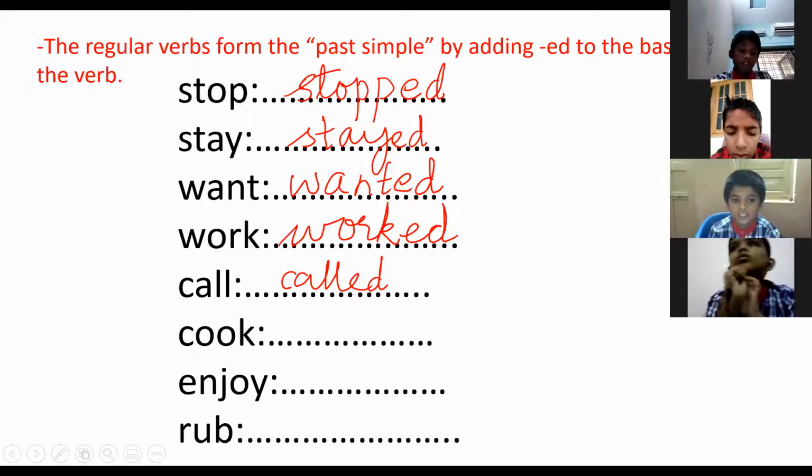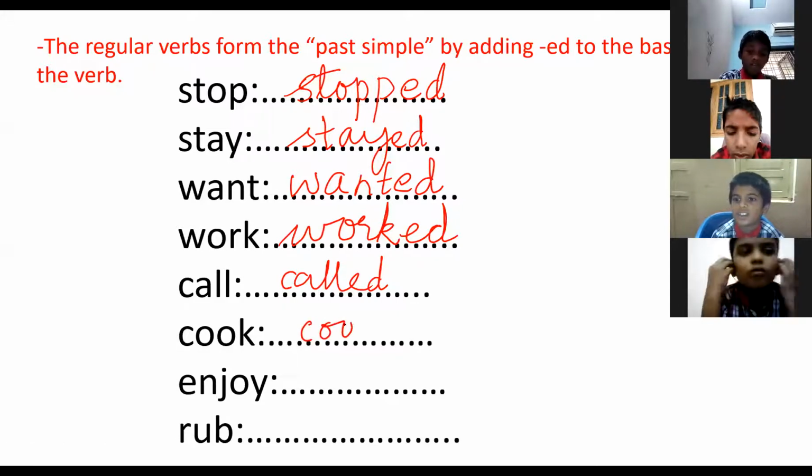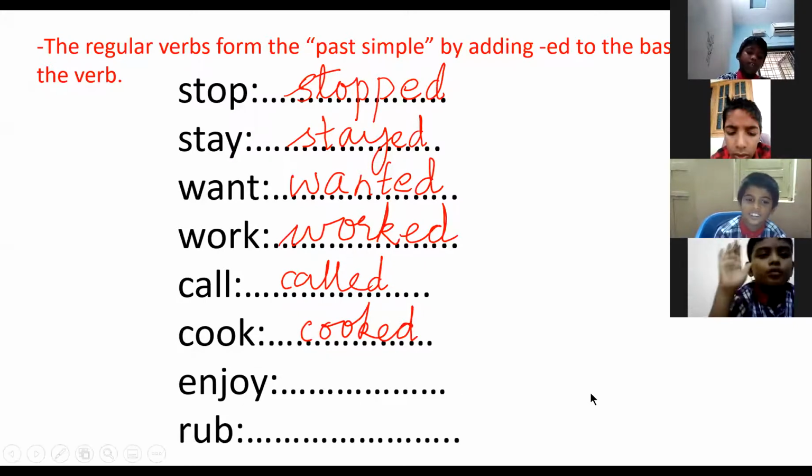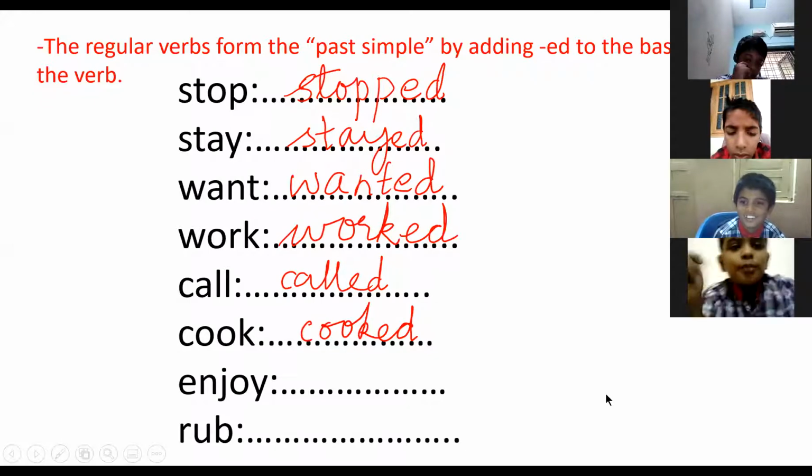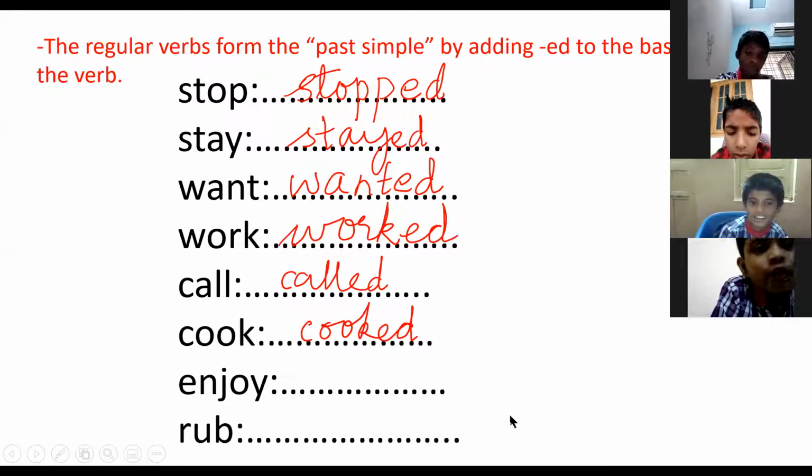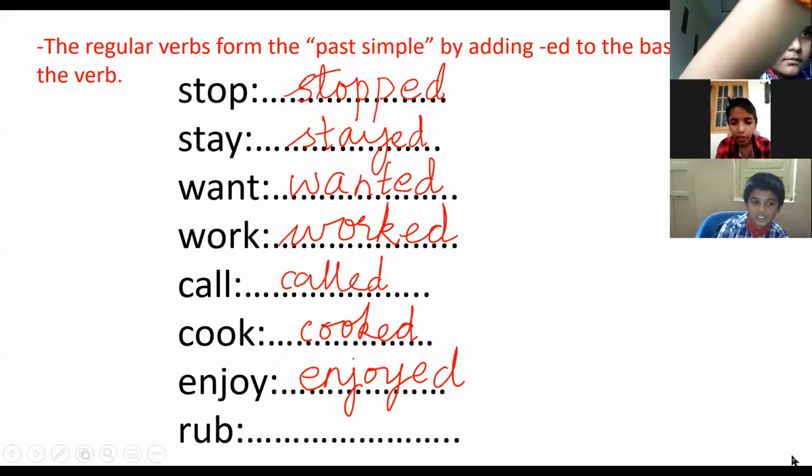Cook. Good. Cooked. Cook will be cooked. Now, Ashraf Ali. Enjoyed. E-N-J-O-Y-E-D. Very good, Ashraf. Enjoyed.